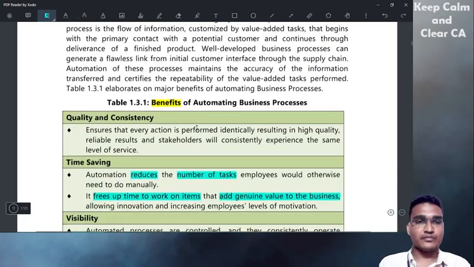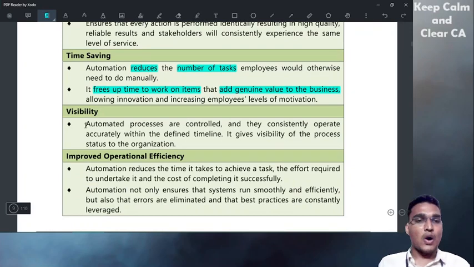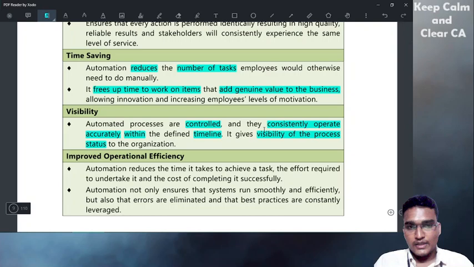What is V? V for visibility. Automated processes are controlled and they consistently operate accurately. They will operate accurately within the defined timeline. It will give visibility of the process status of the organization. So automated processes are controlled and consistently operate accurately within the timeline. The process will have a proper, certain timeline.